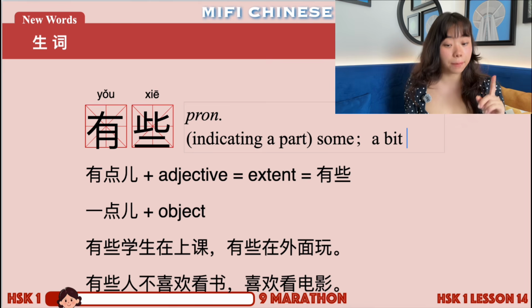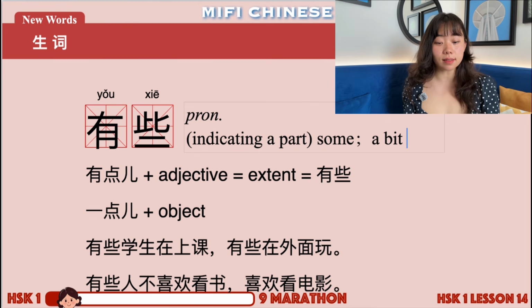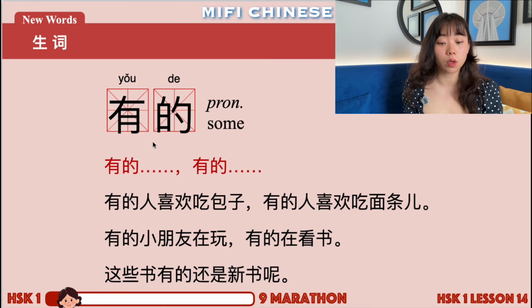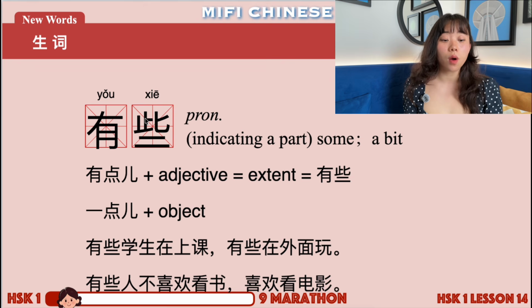A bit. But the important thing is this 有些, this a bit, cannot be replaced with 有的. 有的 has only the meaning of some. You cannot say 我有的热. This is not a correct sentence. You can only say 我有些热 or 我有点热. Did you get the difference?